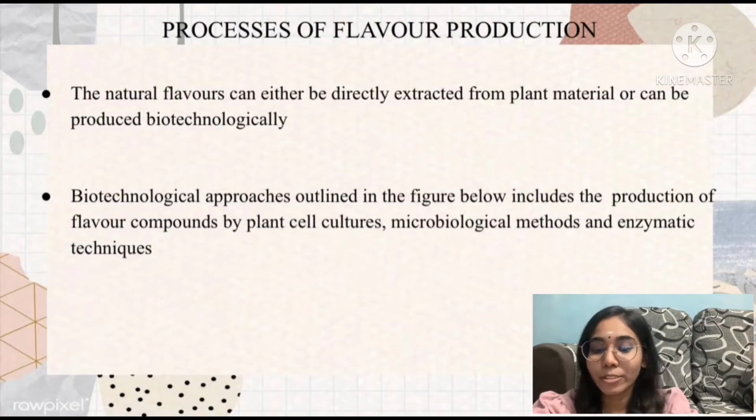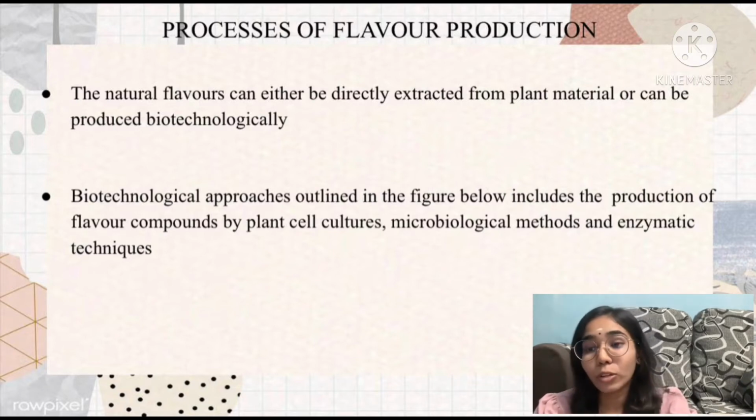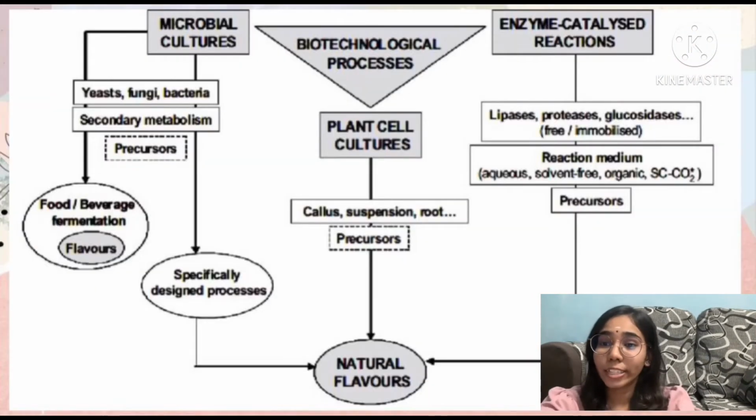Next, the processes of flavor production. The natural flavors can be directly extracted from plant material or can be produced biotechnologically. Biotechnological approaches outlined in the figure below include the production of flavor compounds by plant cell cultures, microbiological methods and enzymatic techniques. There are three types of biotechnological processes. The first one will be microbial cultures, plant cell cultures, and the third one is enzyme catalyzed reactions. These are the examples of them.